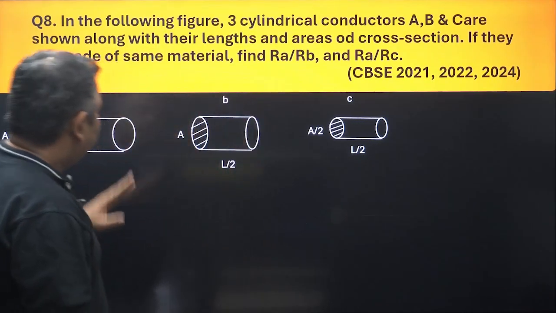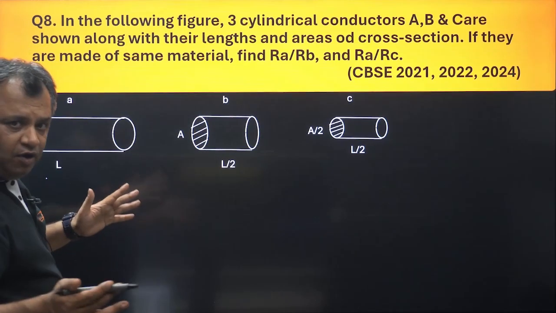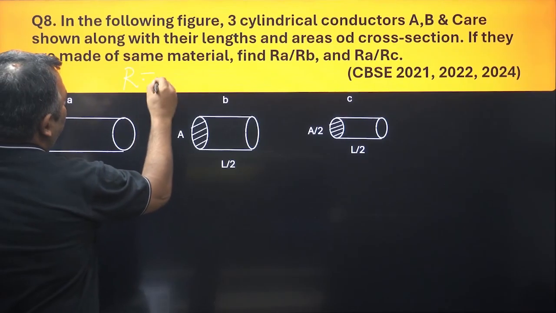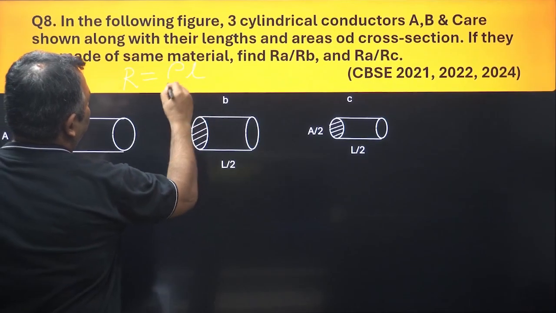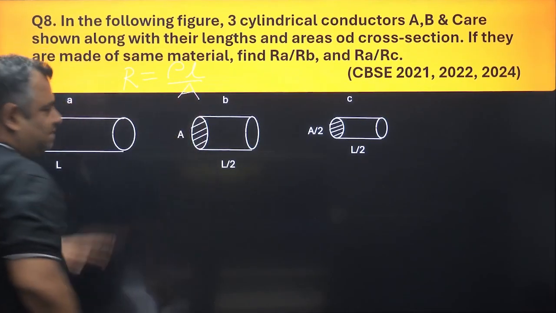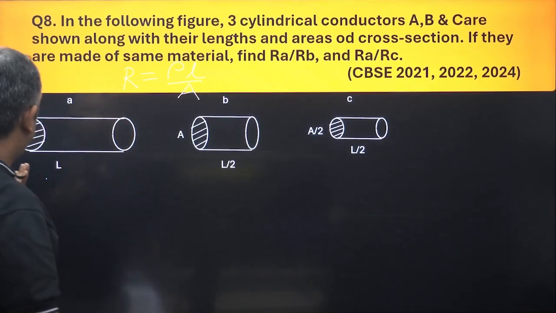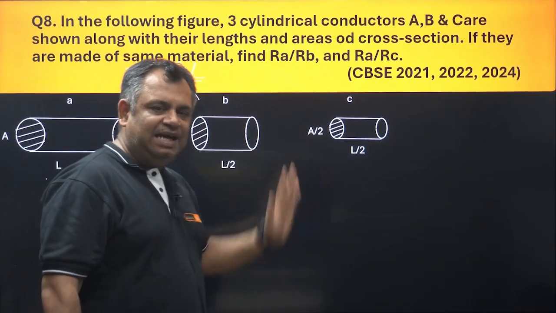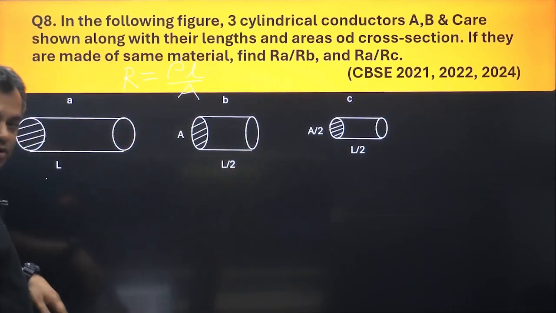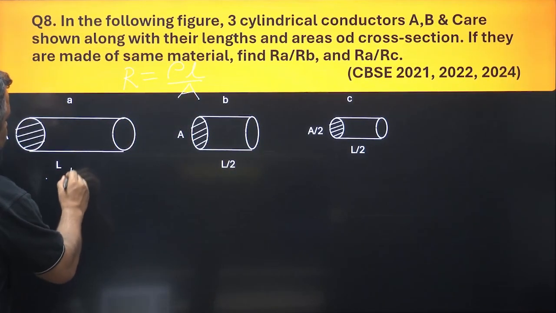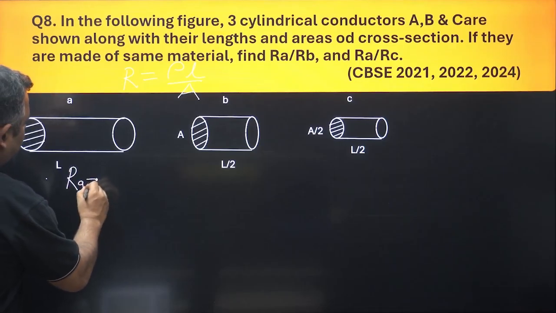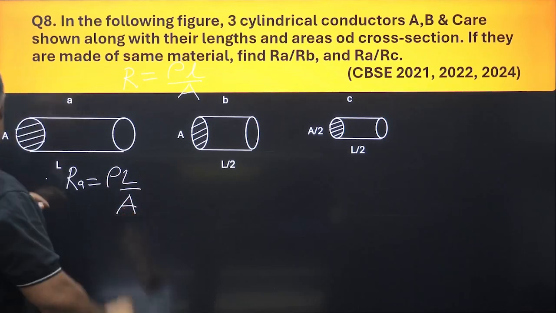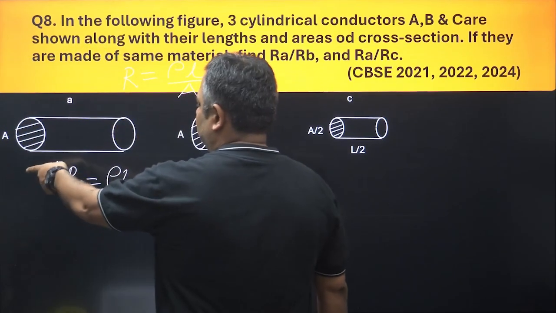Now once again, we are going to write our formula for resistance, which includes resistivity. So R is equal to rho L by A. This is the formula that you have to remember. Okay, now let us assume that the resistance of A, B, C are RA, RB and RC. So here it is RA is equal to rho L by A. This is the area of cross section, this is the length.